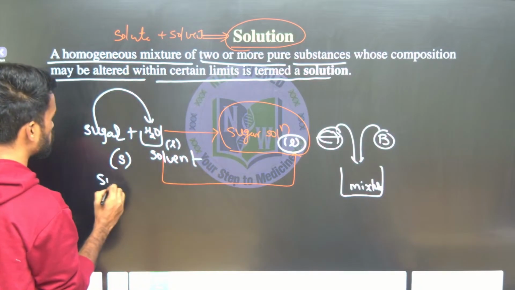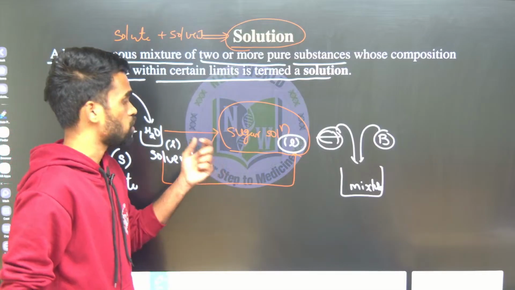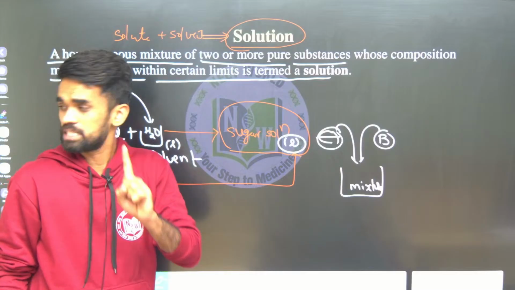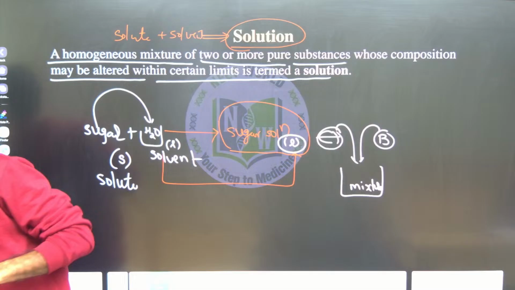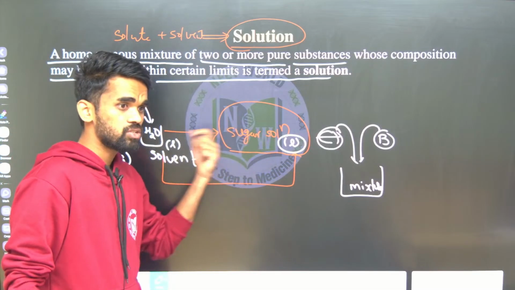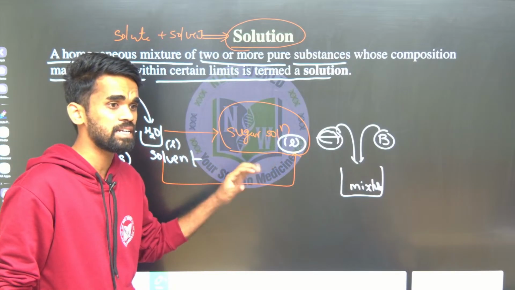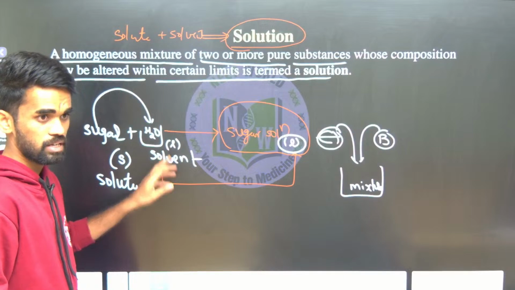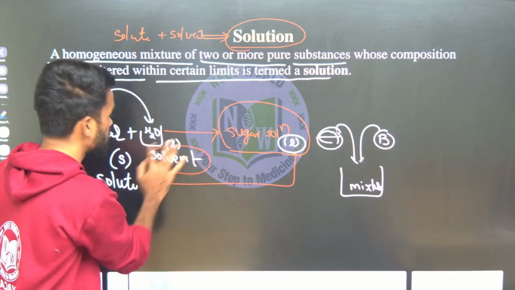What is the first point? How can we identify solute and solvent? Solvent and solution will have the same physical state. This is the first primary thing to do. The solvent and solution should have the same physical state, then we can say it is the solvent. The one which has the same physical state as our solution is considered as our solvent.